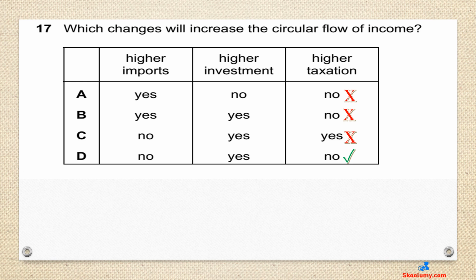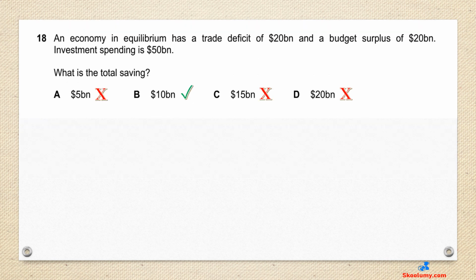The answer is D. Imports are leakages, reducing income flow in an economy. This is no. Investment is an injection, increasing income flow. This is yes. Taxation is a leakage as it reduces the income available for spending in the economy. This is no.